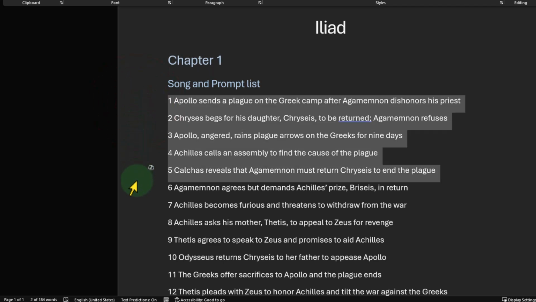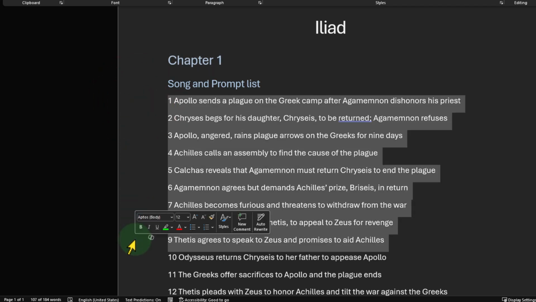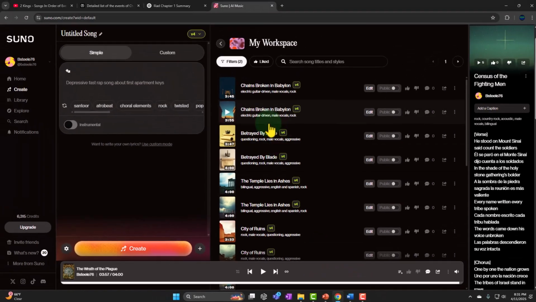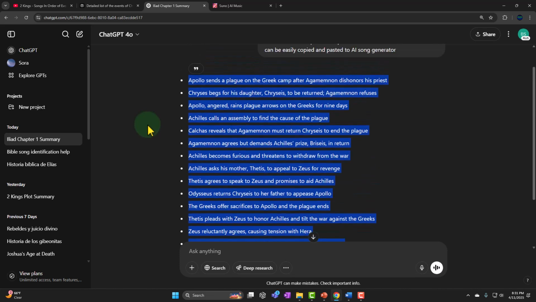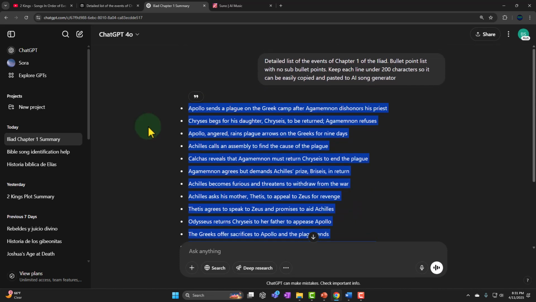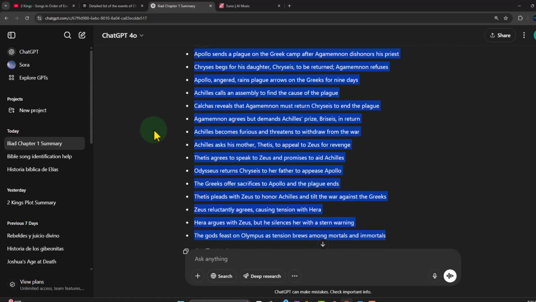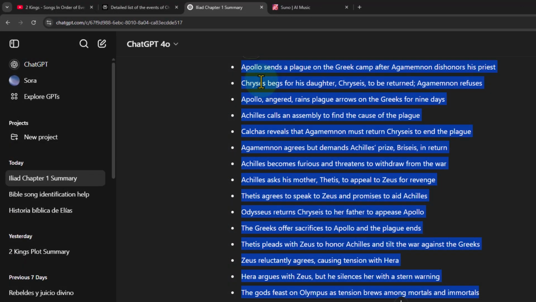We created our seeds by prompting an AI text generator such as ChatGPT. So you will recall, to do that, we went into something like ChatGPT and we simply told it, give us a detailed list of the actual plot points of chapter 1 of the Iliad. Because the Iliad is in the public domain, it should have a ton of information to create that playlist with no problem, noting that I want it to have under 200 characters and no sub-bullet points. I don't want detail about the story. If I want more detail, then I'll ask it to give me more detail about the story.